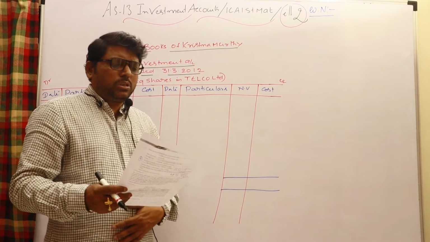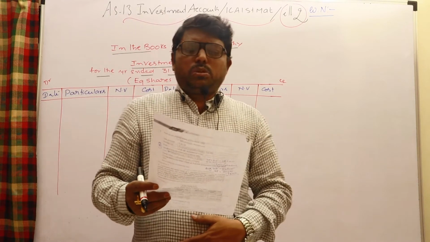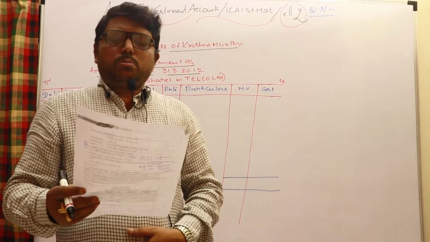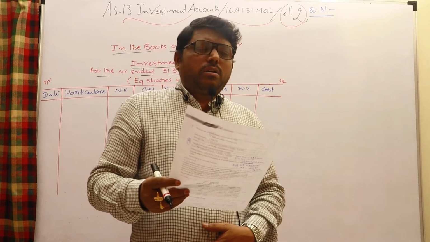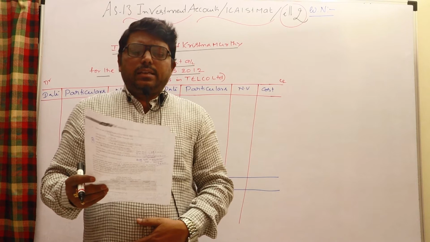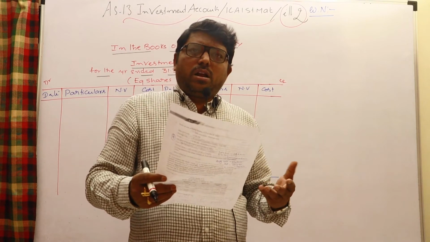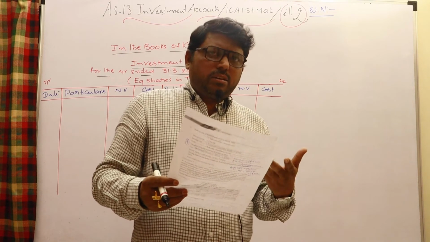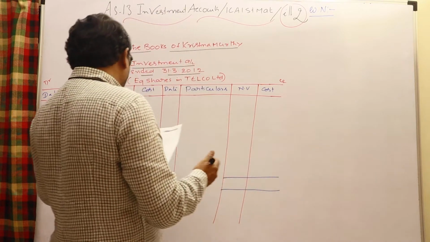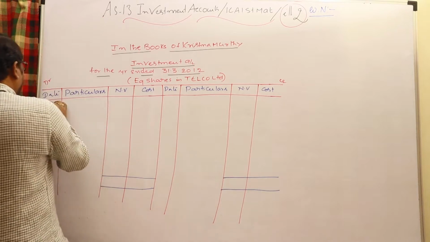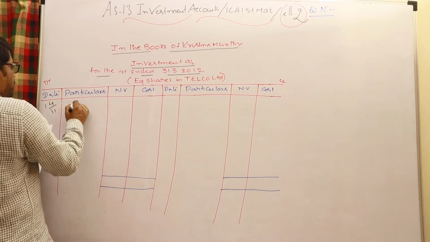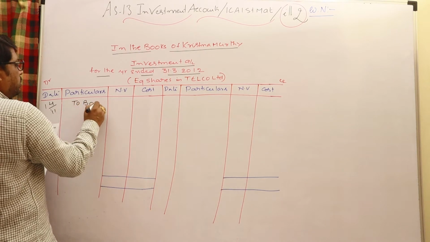On 1/4/2011, Mr. Krishnamurthy purchased 1000 equity shares of 100 rupees each, which is 1 lakh rupees nominal value. It is given that some brokerage should be added and there is some share transfer fee. While buying, any charges are to be added, and while selling, any charges are to be deducted. So on 1/4/2011, whenever investments are purchased, the investment account is debited to bank account.